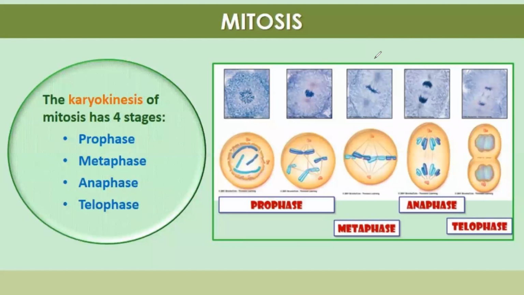The karyokinesis of mitosis has 4 stages: prophase, metaphase, anaphase, telophase. How are we going to remember that in sequence? P, M, A, T: prophase, metaphase, anaphase and telophase.